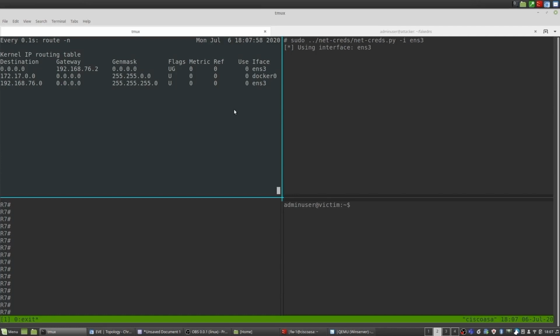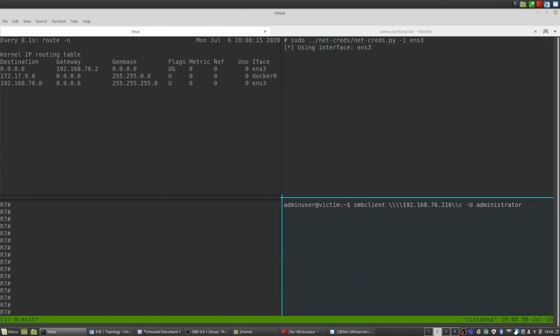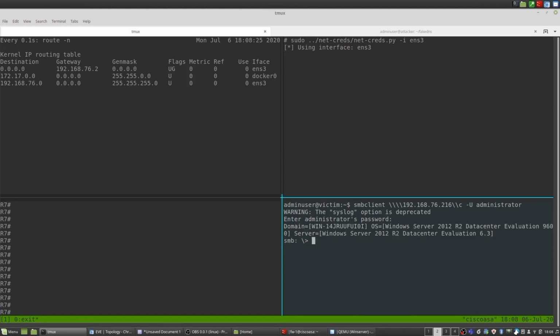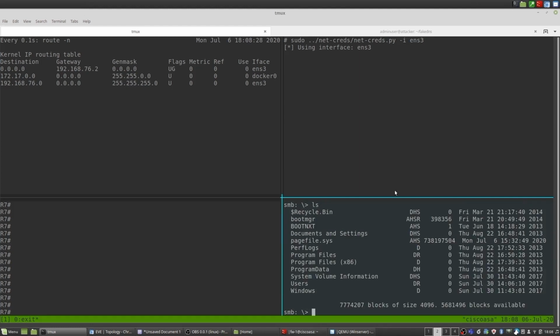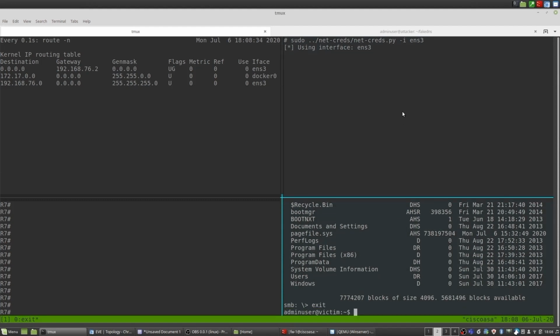In the top right, we're running netcreds. And then we're going to show you that the victim's traffic is right now not being captured in any way. This just shows that we haven't done the attack yet, and that the victim is able to normally access the SMB share without its traffic being tampered with. So you'll notice now we're attempting to connect to an SMB share. We're going to enter our password, and then we're going to do a directory listing. While that's happening, you'll notice that there is no data being printed out by netcreds. That just proves that right now the victim's traffic is going the normal blue line way, the blue arrow way.